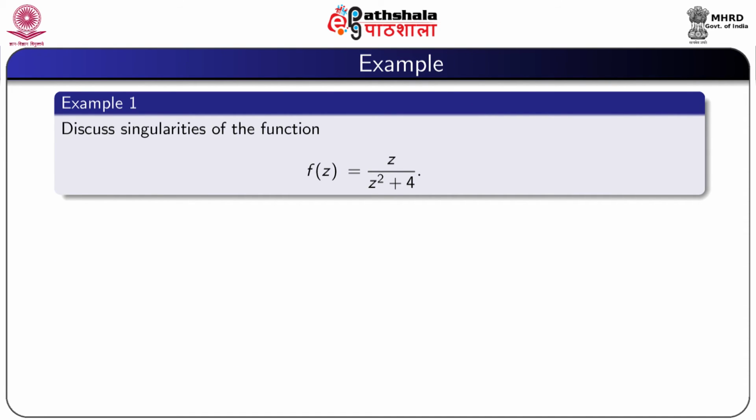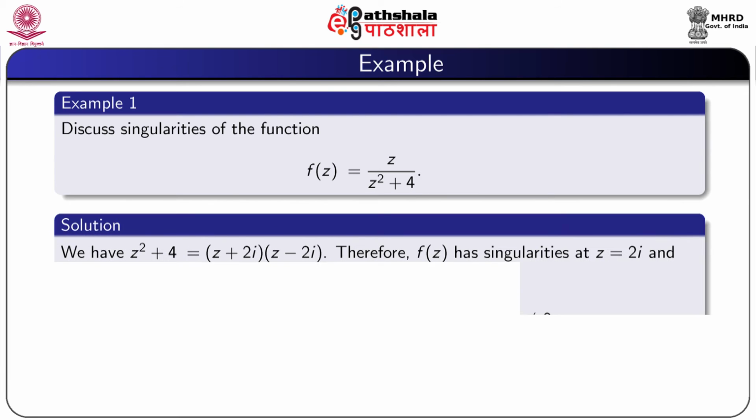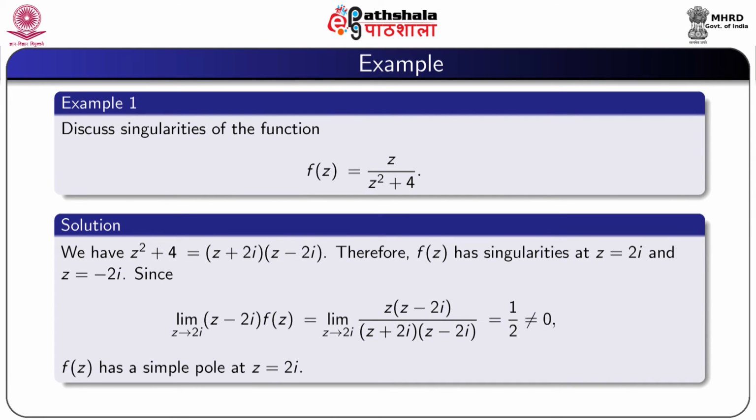So, now we consider an example. Discuss the singularity of the function f(z) = z/(z^2 + 4). So, z^2 + 4 = (z + 2i)(z - 2i). Therefore, the function f(z) has singularities at z = 2i and at z = -2i.